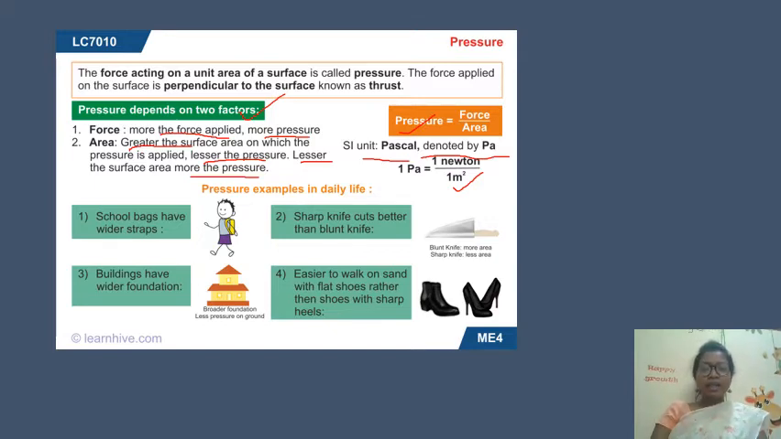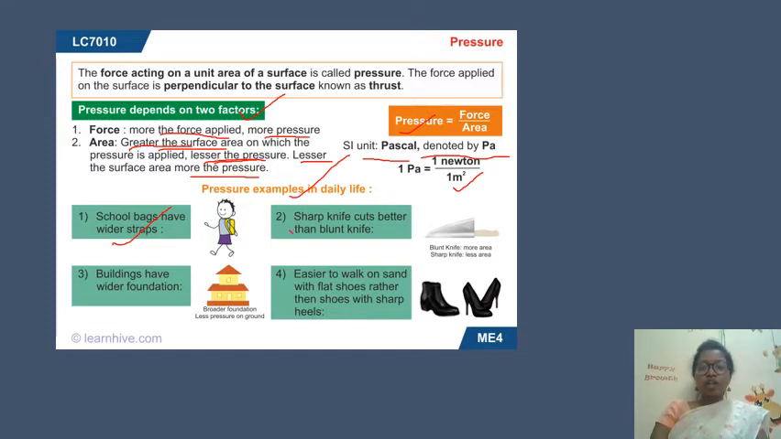And what are the daily life examples? Do you have school bags with wider straps or with narrower straps? If you have wide straps, then you will have less pain. That means the greater the surface area, the less the pressure. That means if the school bag has wider straps, then you will not have the pain.